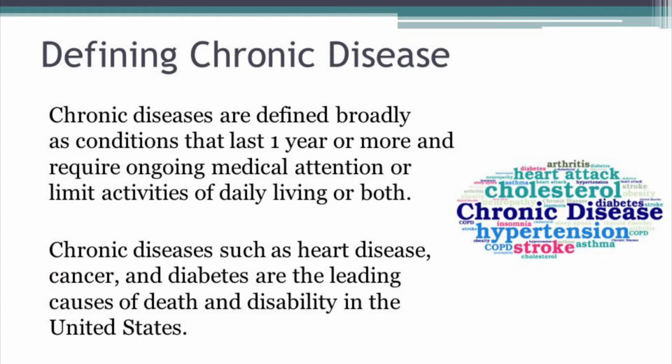Defining chronic disease. Chronic diseases are defined broadly as conditions that last 1 year or more and require ongoing medical attention or limit activities of daily living or both. Chronic diseases such as heart disease, cancer, and diabetes are the leading causes of death and disability in the United States. Next, we'll touch on statistics of chronic disease.